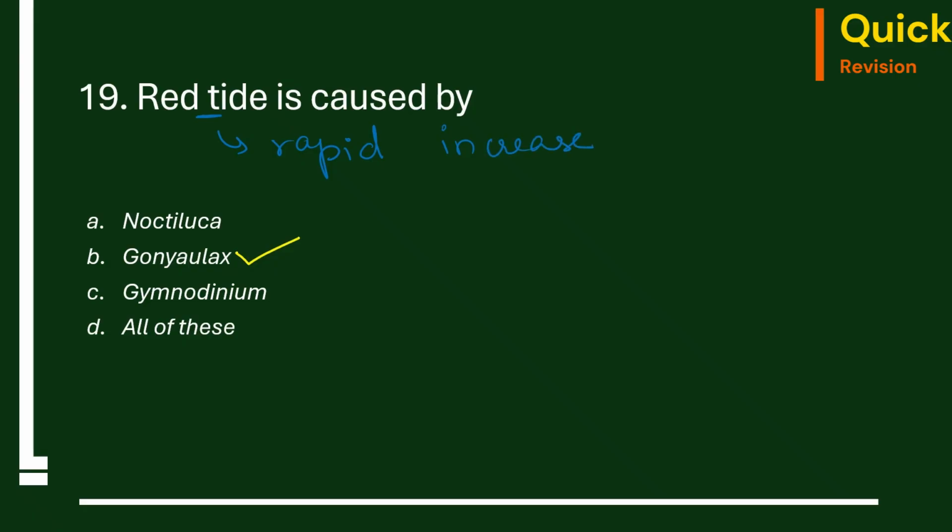So these are basically algal blooms which harm the aquatic animals. During this process, they even release neurotoxins like saxitoxin, which is very harmful for the aquatic animals. And if it gets into the food chain, it can even harm humans. It can cause paralytic shellfish poisoning in humans.